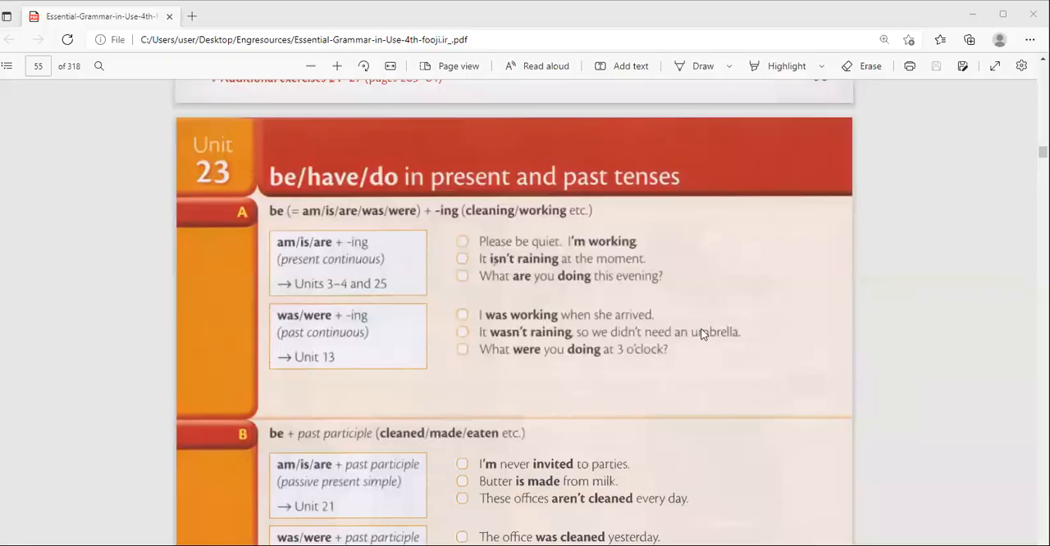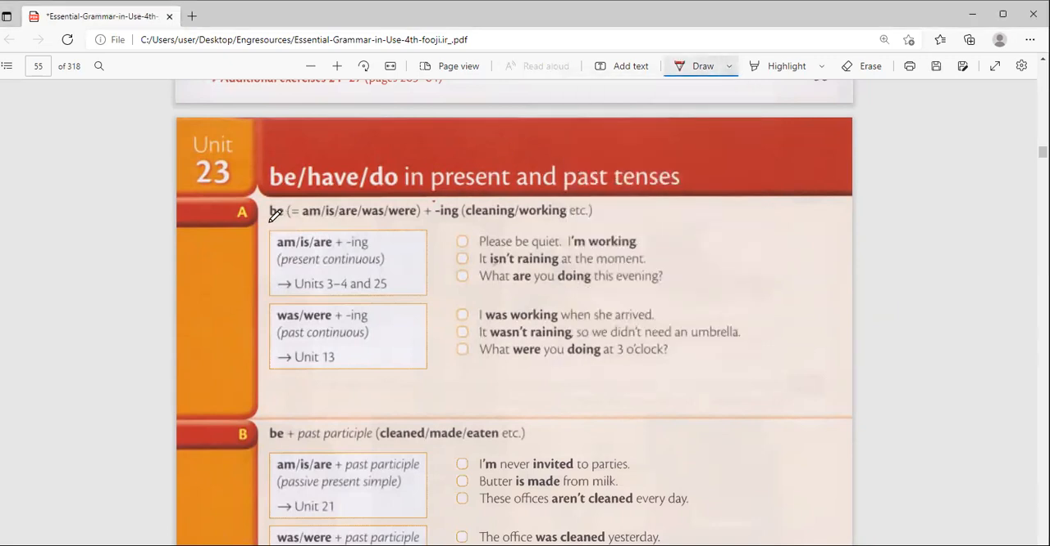So when you talk about the verb to be, the present can be is, are, am. The past tense is always was and were, isn't it? And the participle is what? Been. You know that?